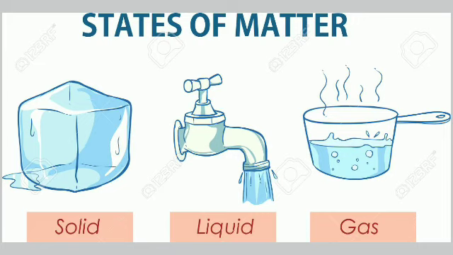In scientific language, however, a single term is used for a single concept, and that which an object is made of is called matter. Now in your textbook on page number 92, try this part. Few questions are asked, like take a piece of chalk and keep on dividing it into smaller pieces. What will happen? When a chalk piece is divided into smaller and smaller pieces, it ultimately turns into powder form.